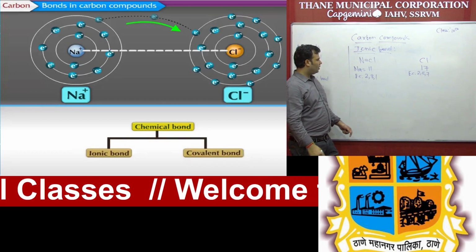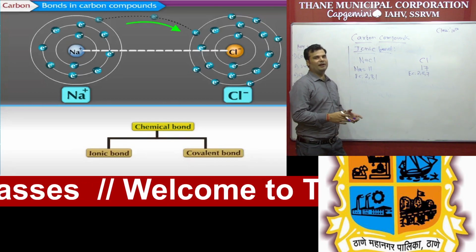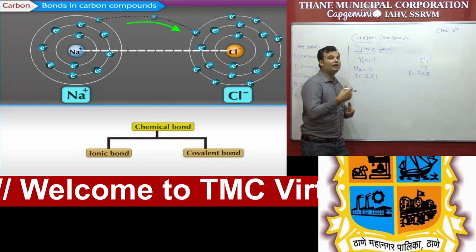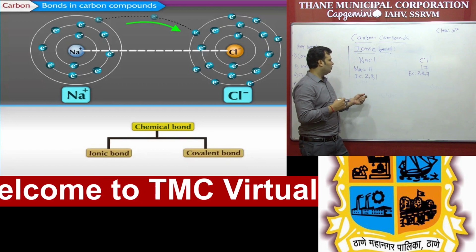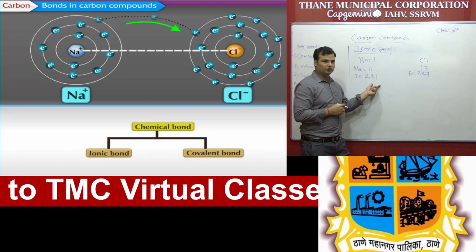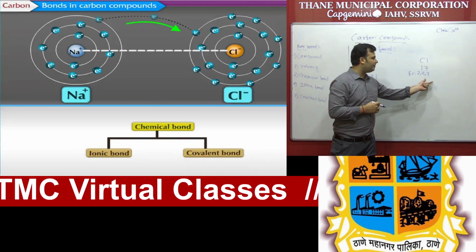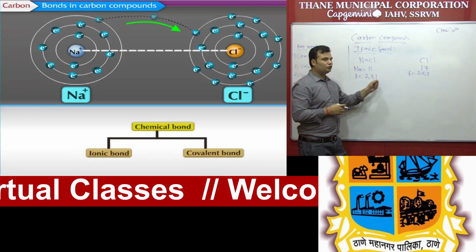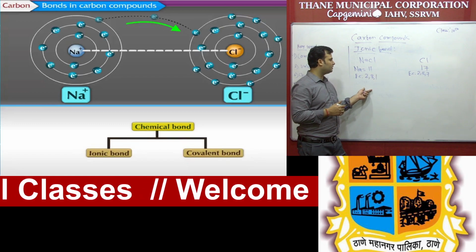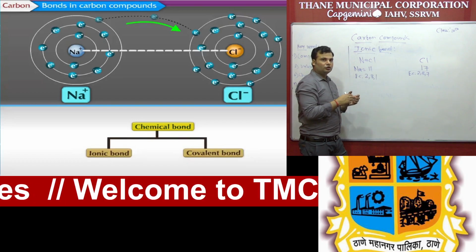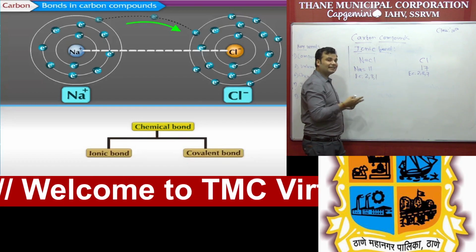So student, every element wants to complete its octet. For this, they can either donate electrons or gain electrons. You can see in this example, sodium contains 1 electron in its outermost shell, whereas chlorine contains 7 electrons in its outermost shell. So sodium wants to donate 1 electron to complete its octet. Again you have two options: either donate 1 electron or gain 7 electrons. If there is 1 electron, it is simpler to donate.